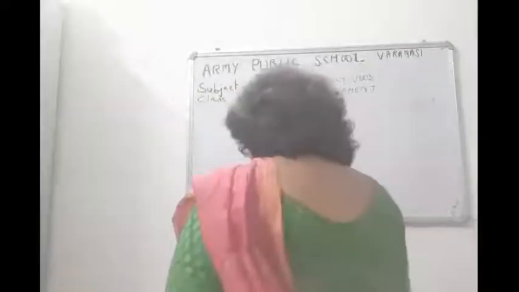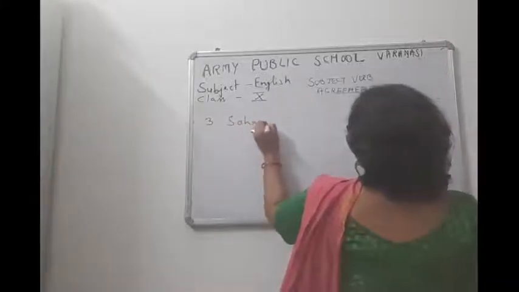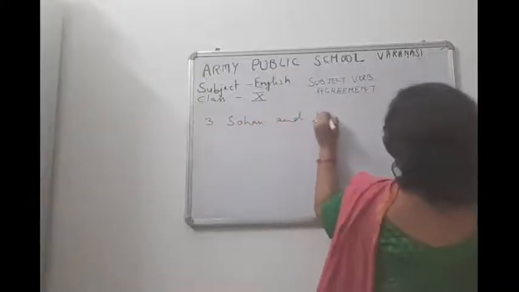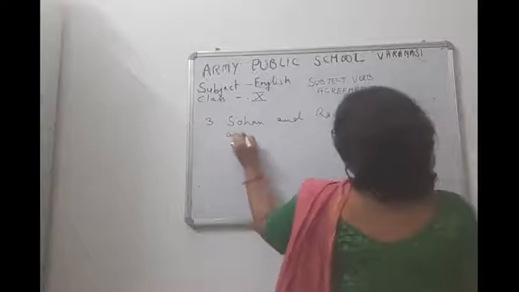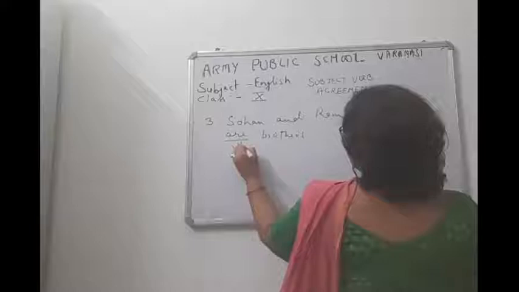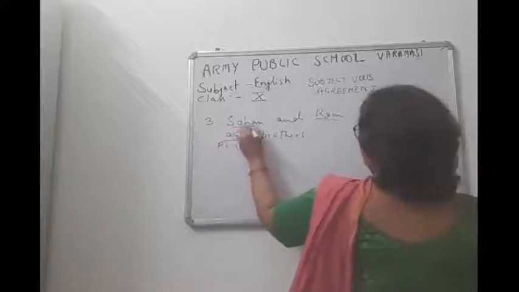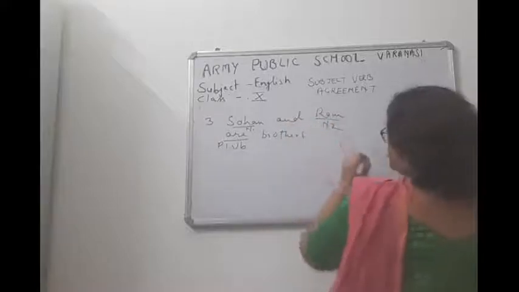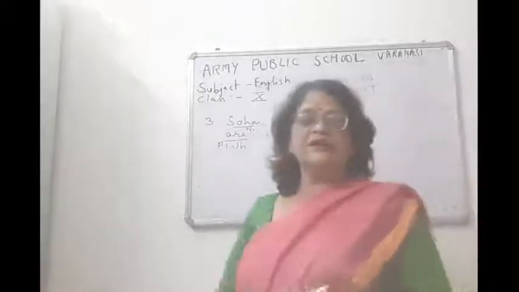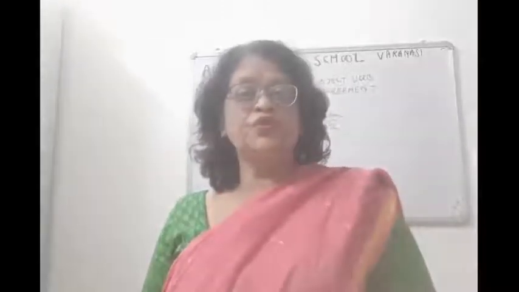Like Sohan and Ram are brothers. So the verb is a plural verb. These two nouns, noun 1 and noun 2, are joined by and, so the verb is plural.